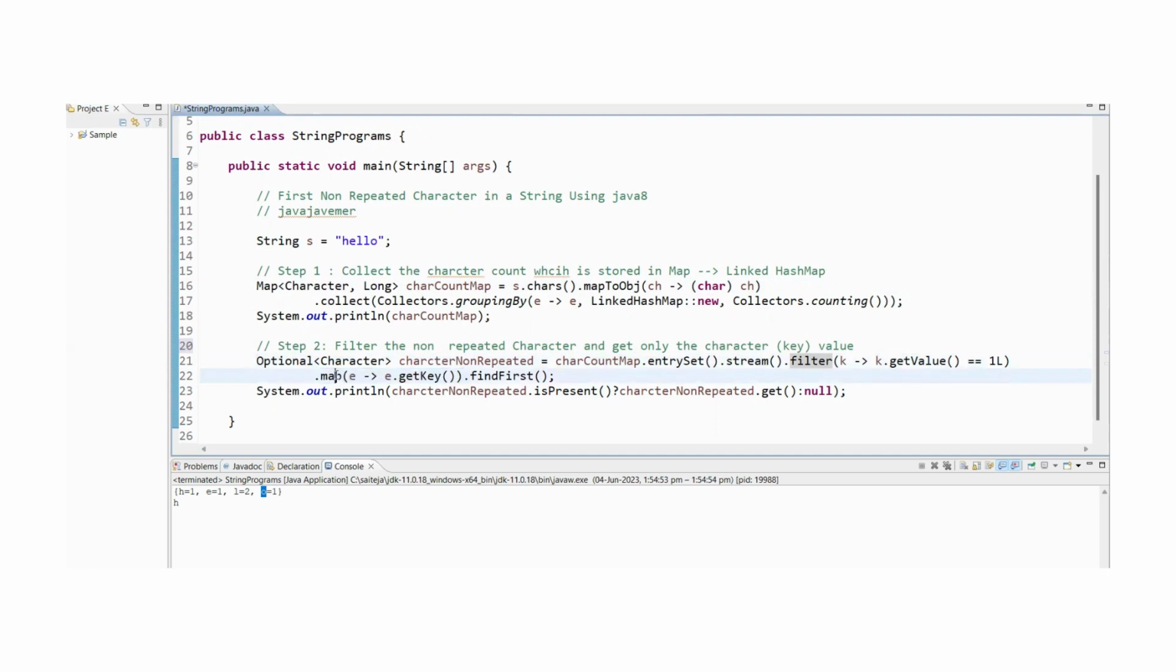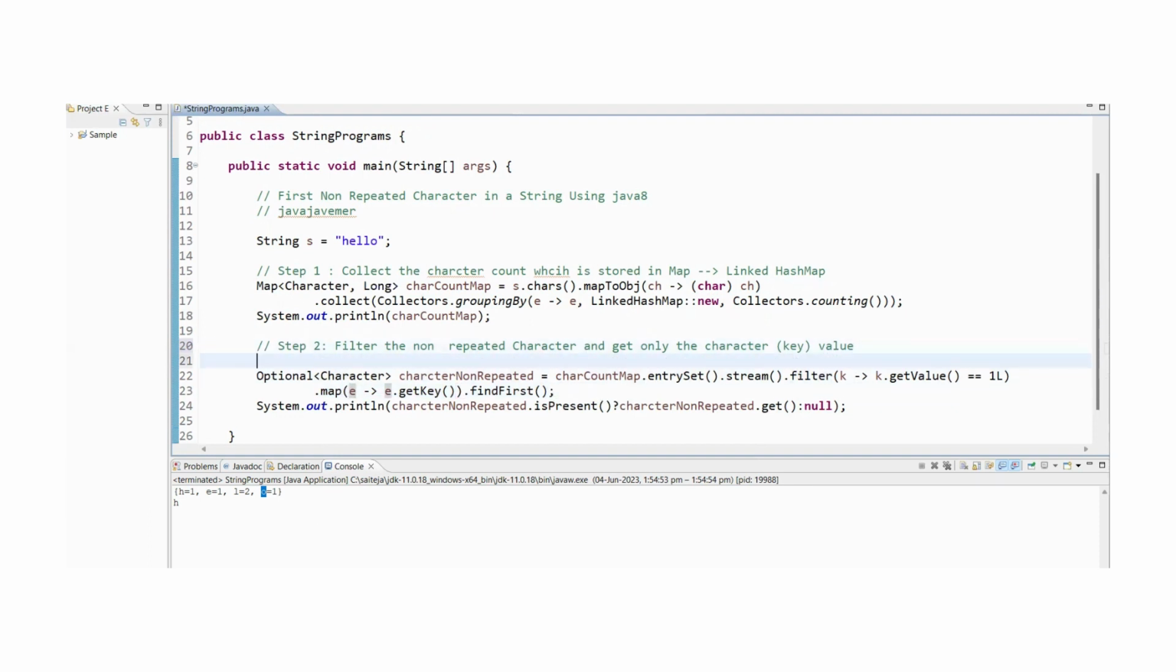That is the reason we are using the map function, which is going to convert one form of the stream to another form. I just wanted only the key, so whatever I am getting, I'm going to get the key value for that particular thing. And I'm going to get the first element. So this is how this logic works.